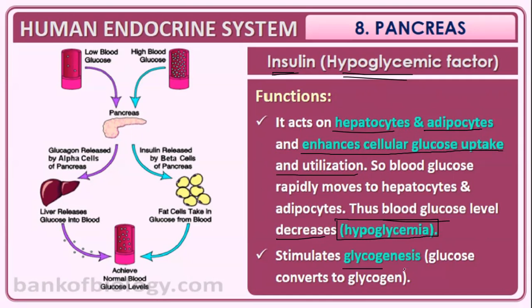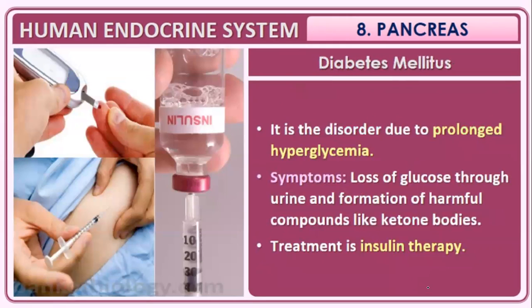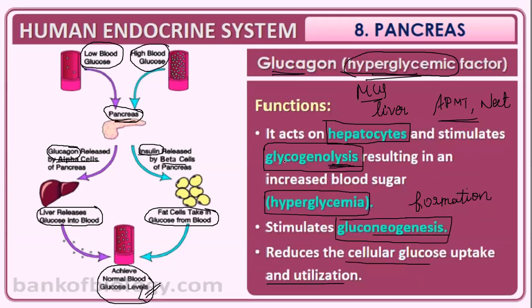It stimulates glycogenesis, that is, glucose is converted into glycogen. That is why I am telling you they are antagonistic in function. Do not confuse this with glucagon, which we have studied to be the hyperglycemic factor.